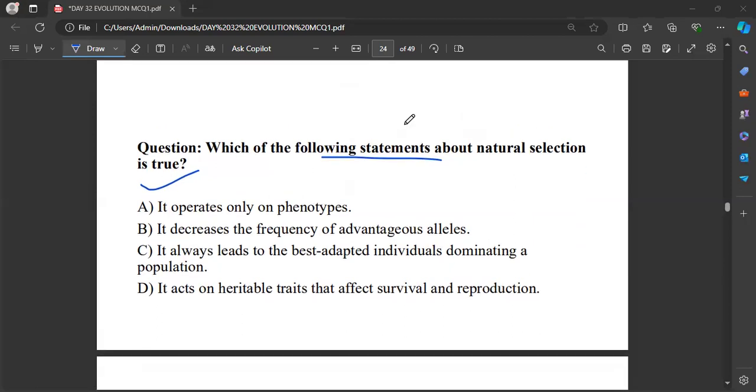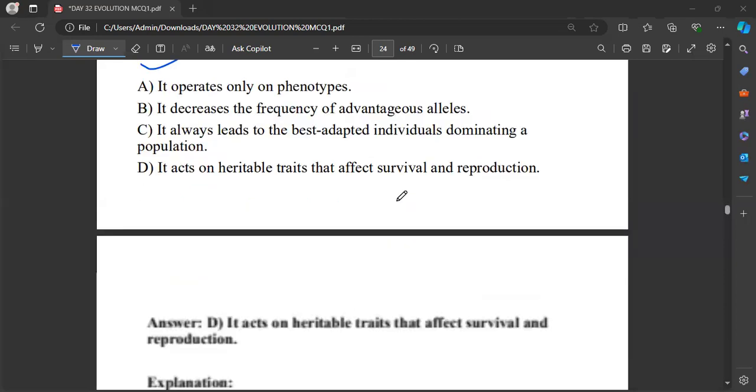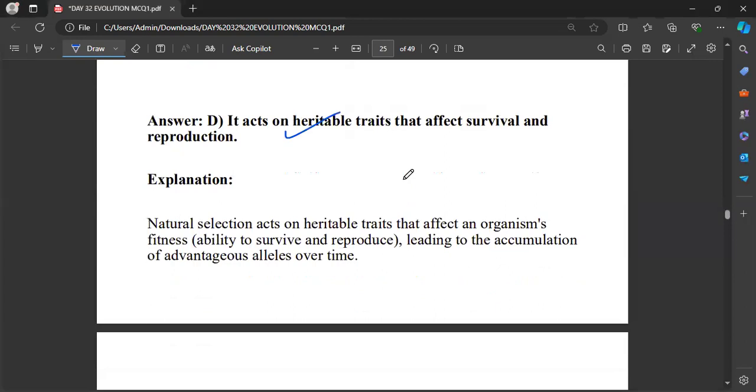And that will be: it acts on the heritable traits that affect survival and reproduction. This will be your answer.